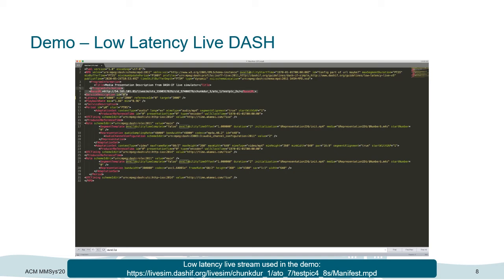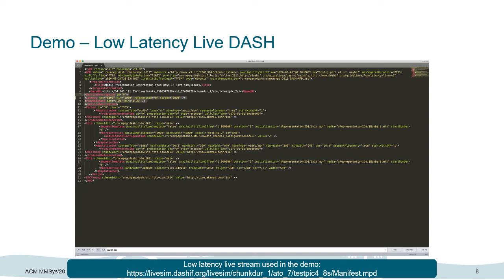What we can also see at the top of the manifest is a new element called ServiceDescription. Using the ServiceDescription, we can set the maximum latency, the minimum latency, and the target latency on the client side. In this case, we tell the client to stay 3 seconds behind the live edge, but it is also allowed to go up to 6 seconds, but should not go below 2 seconds.